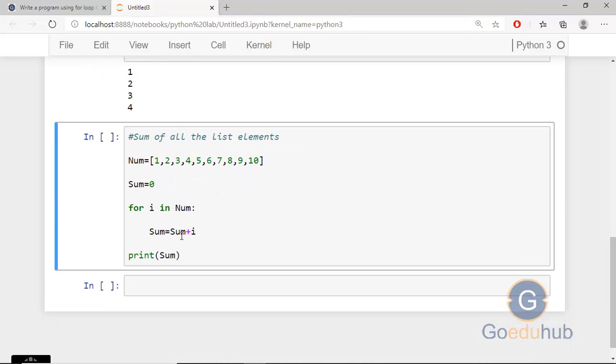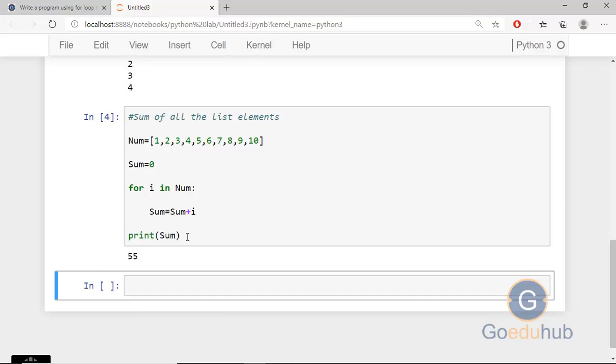Now we will see a small program: sum of all the list items using a for loop. Here we are taking a list of numbers like 1, 2, 3, 4, 5, 6, 7, 8, 9, 10. And then we are taking a variable sum equal to 0 and then we are traversing through the loop: for i in num, sum is equal to sum plus i, and you can print the sum. The sum is 55. So we can use the for loop to iterate sequences like this.